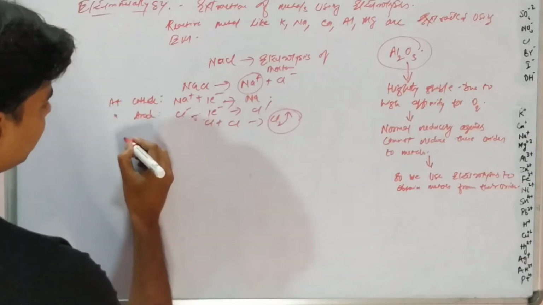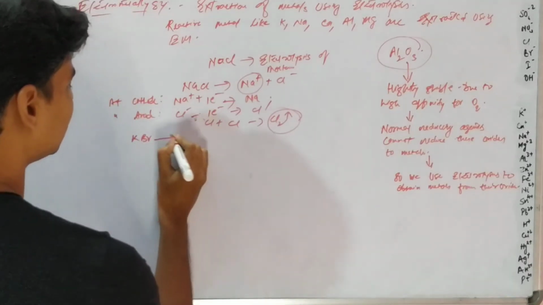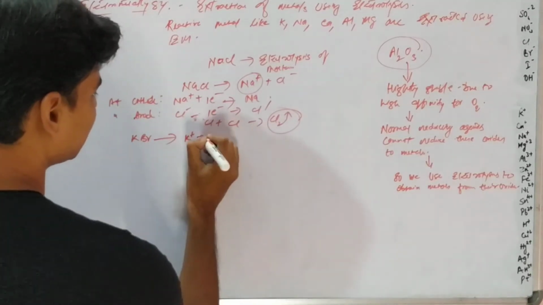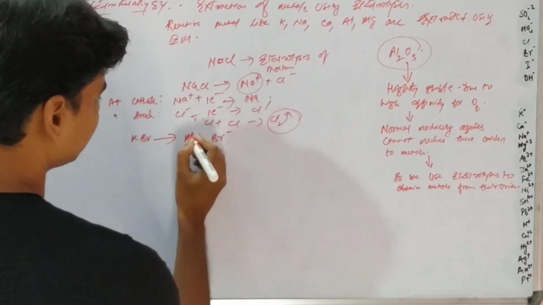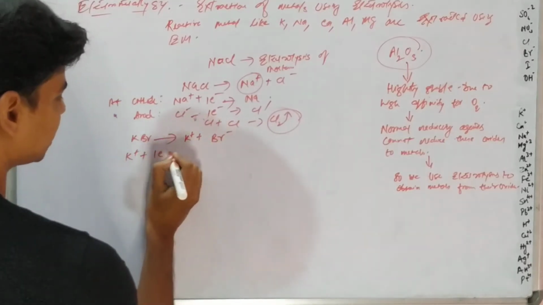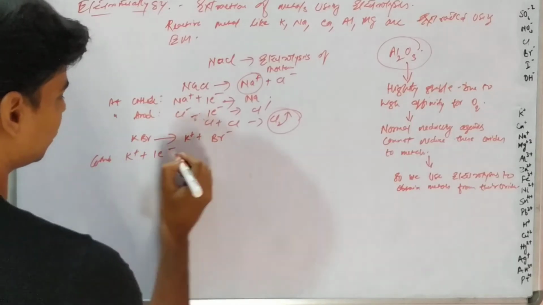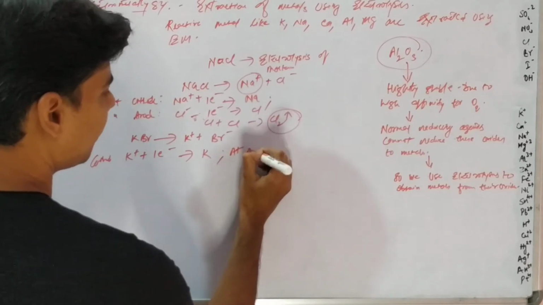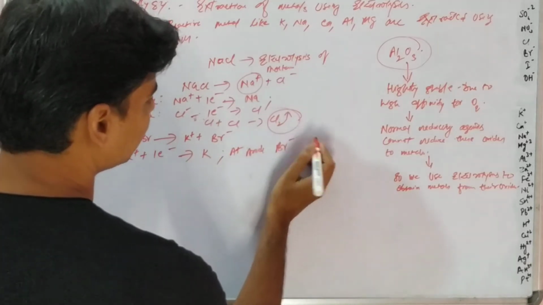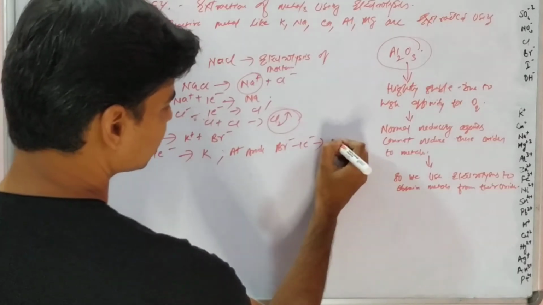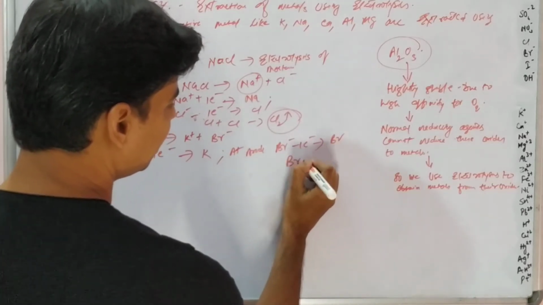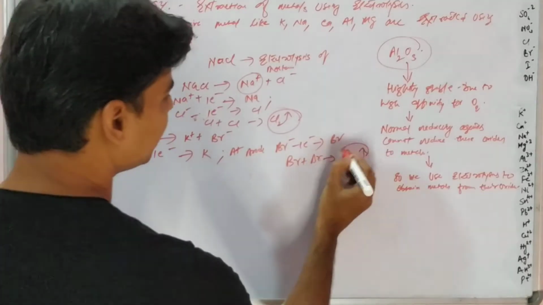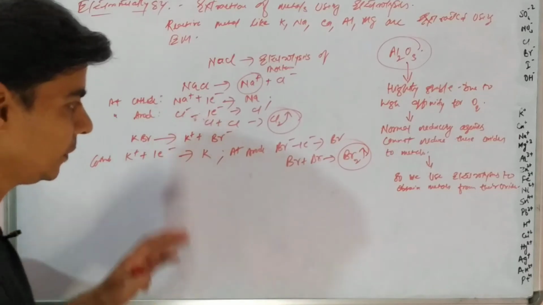Similarly, if we take the example of potassium bromide, it is also electrolyzed in the fused, molten state. We get potassium ions and bromide ions. Potassium ion will gain electrons at the cathode, undergo reduction, and form potassium. At the anode, bromide will lose an electron, undergo oxidation to form a bromine atom. Two bromine atoms will combine to give bromine gas. So here we are getting bromine, and in the earlier case chlorine, at the anode.